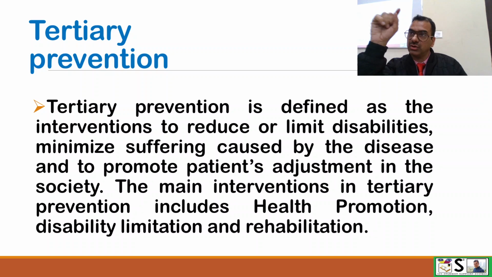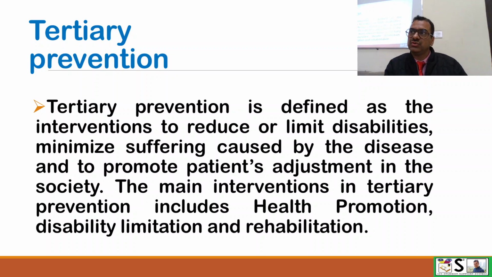Because if the client has suffered some paralysis during the treatment, now he will not be able to earn for his family or for himself. So we have to use measures by which we try to rehabilitate the client in the community.